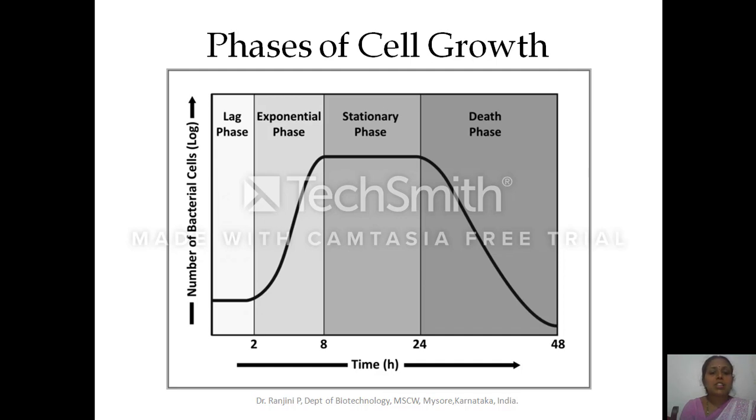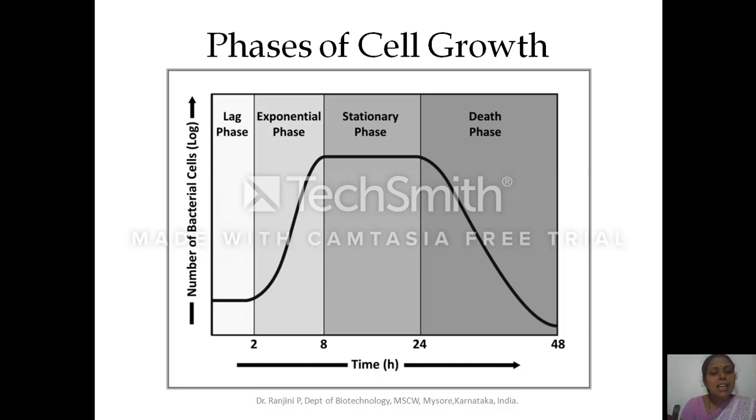Next comes the exponential phase. Here the cells are matured. They are not dividing yet, they are growing, synthesizing the prerequisites, enzymes, proteins, nucleotides for the cell to undergo cell division. After that the cells start utilizing the nutrient and divide rapidly, because the substrate concentration or nutrient concentration is high, so the number of cells increases in an exponential way, due to which the absorbance increases.